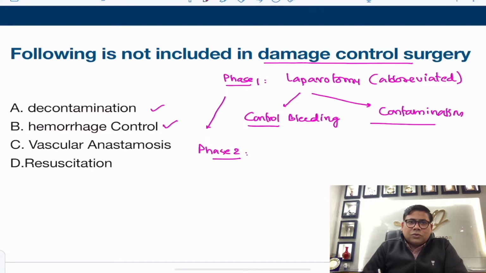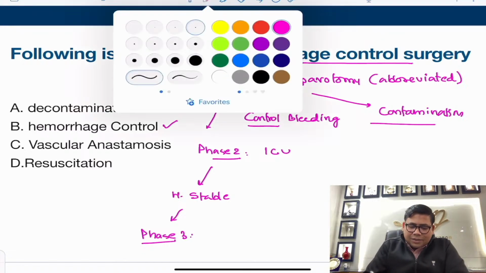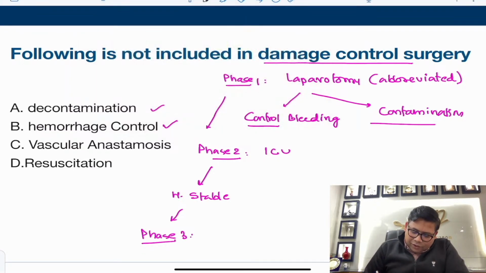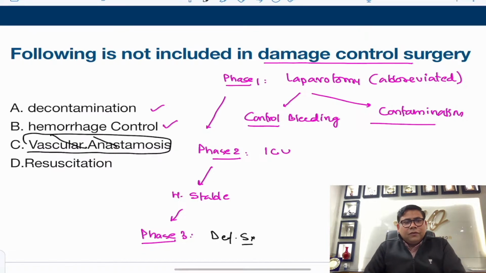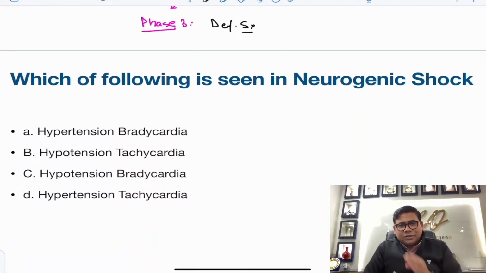Then we take the patient to phase 2. What is phase 2, students? The patient goes to ICU, and once the patient is hemodynamically stable, then we take the patient for phase 3. What are the important things to understand about phase 3? This is a phase where you go for definitive surgery. So remember, vascular anastomosis is not a part of damage control surgery. I hope most of you got this, it was a very easy question.